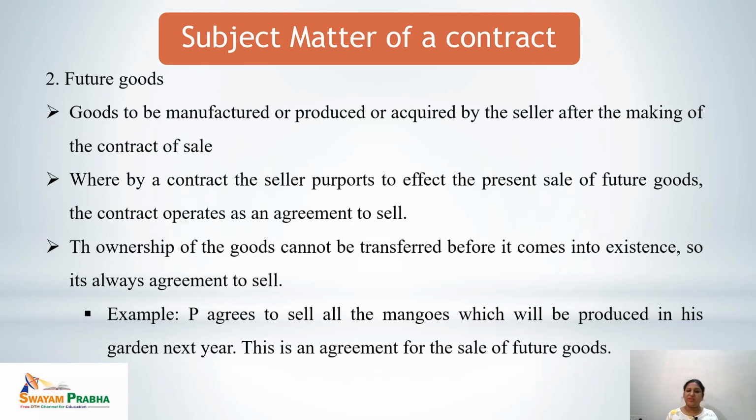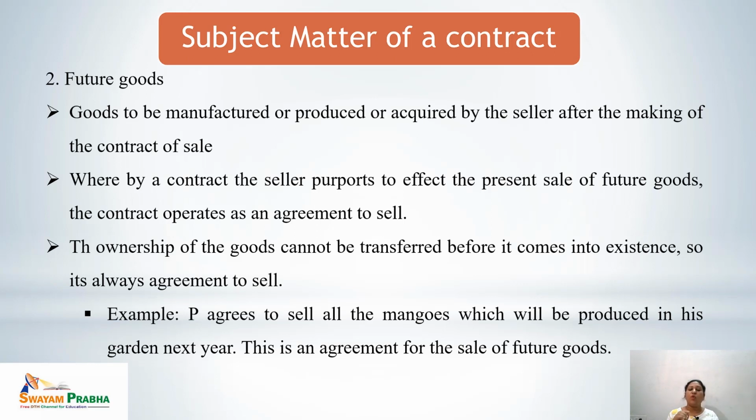The first type we have discussed was the existing goods. The second category of the subject matter of the contract, meaning goods, is the future goods. The goods to be manufactured or produced or to be acquired by the seller after making the contract of sale are called future goods. Means when the contract was made, the goods were not available, whereby a contract the seller purports to effect the present sale of future goods.